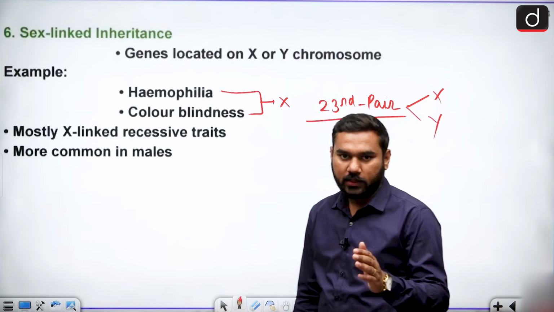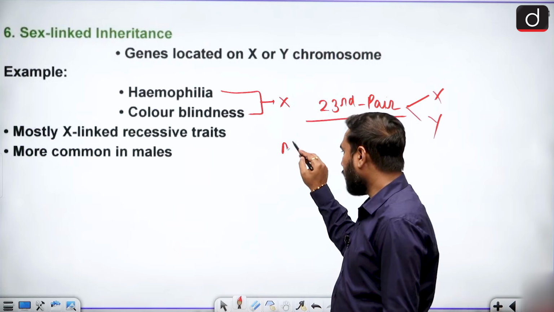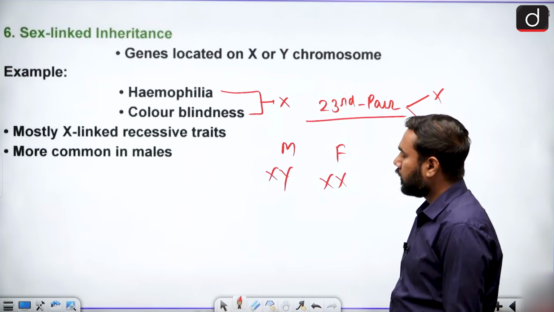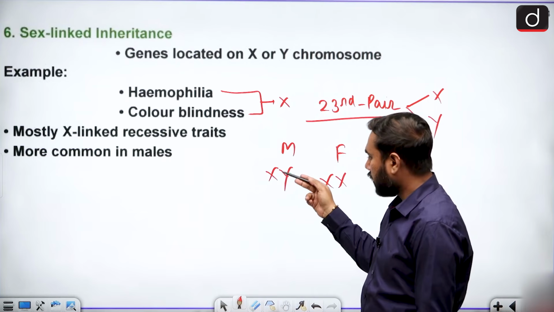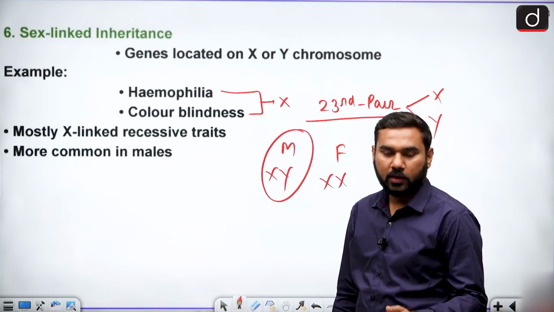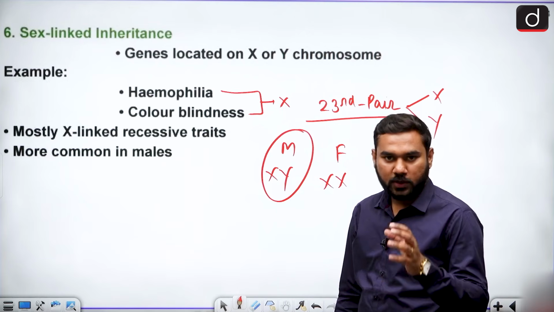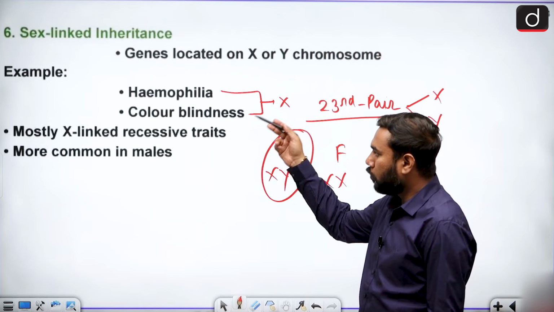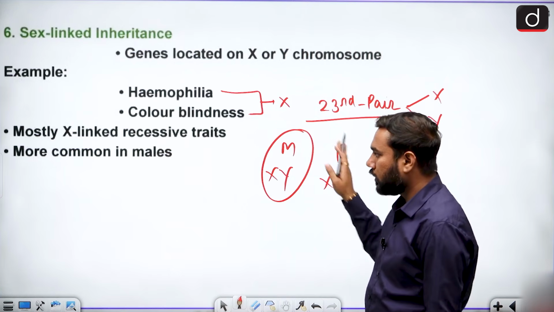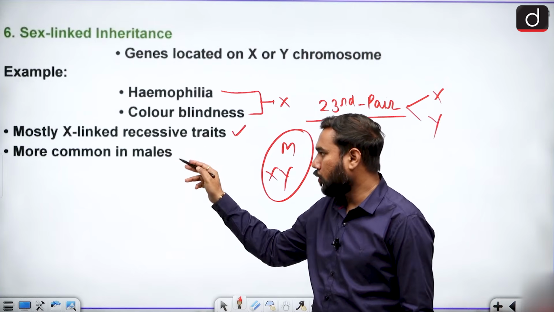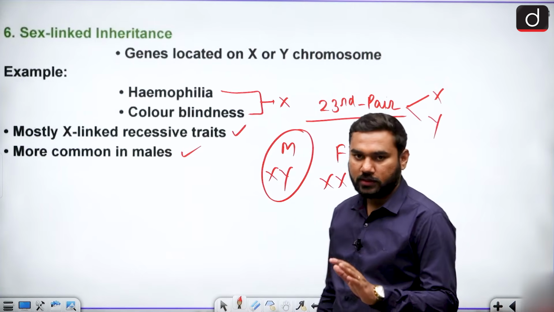And due to X-linkage, you know that the male body has only one X, and the female body has two X. So this disease can defect the X. Males are affected more, but females are not affected as much as males. So we can say this disease can be more dangerous for males and less for females. Mostly they are related with X, so they are more common in males. This is the simple thing.